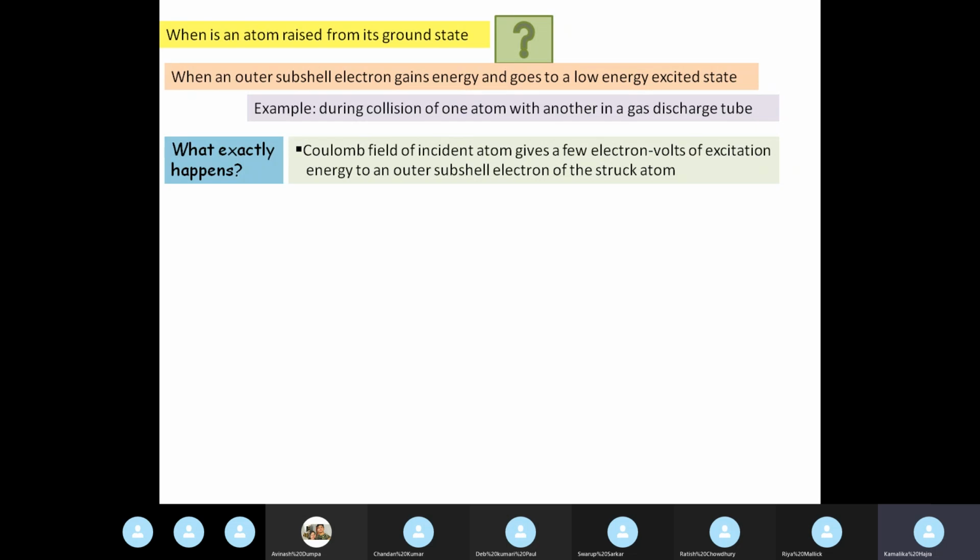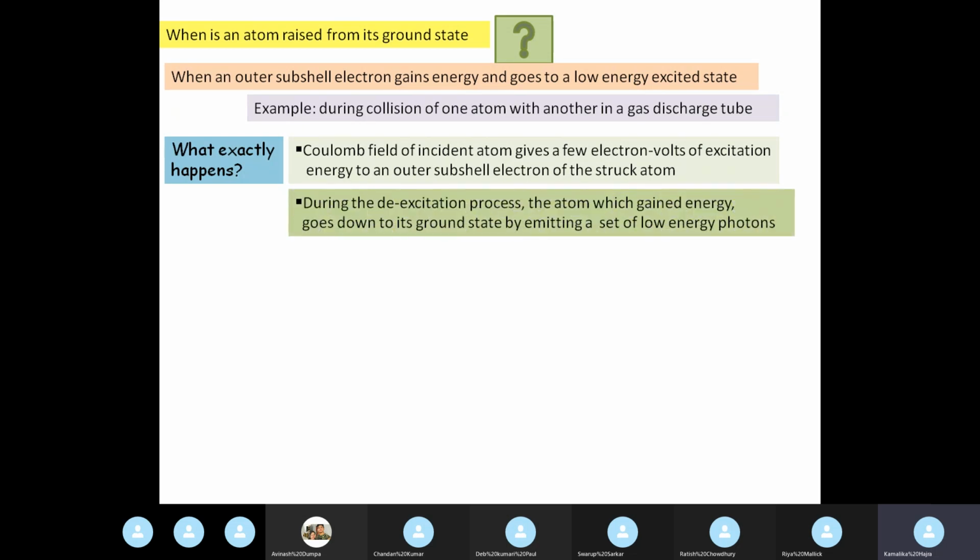So when an atom strikes another one during their collision inside, say, a gas discharge tube, the energy is a few electron volts, not very high energy, because all the atoms are more or less moving with the same energy inside the discharge tube. So when one strikes the other, it's not that a large amount of energy will be given. A few electron volts of energy is given, but that energy is utilized by an outer subshell electron of the struck atom.